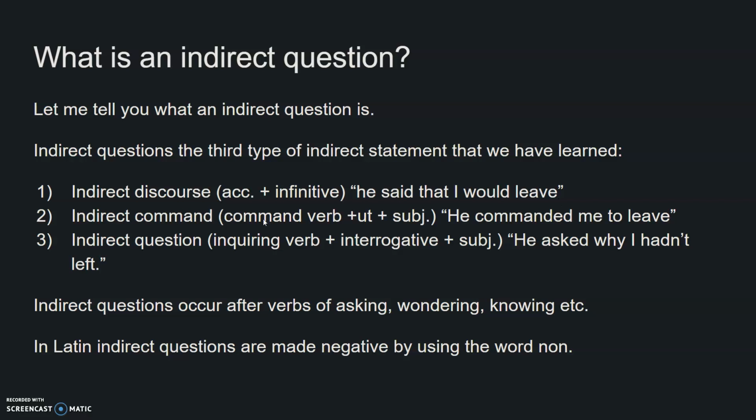Indirect commands. Once again, indirect commands are introduced by some kind of verb of commanding, plus an ut clause that takes the subjunctive, right? He commanded me to leave, right? And so we would do something like he commanded, imperavit ut, right? And then I leave. Commanded is past, so discederem would have to be a nice imperfect subjunctive.